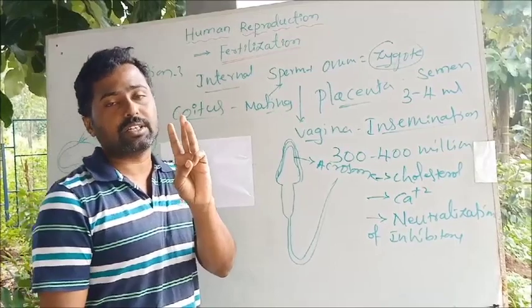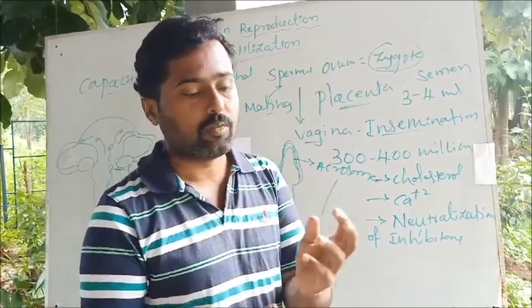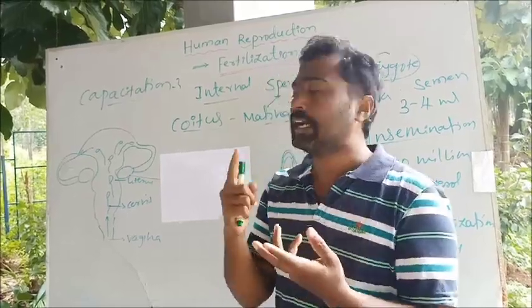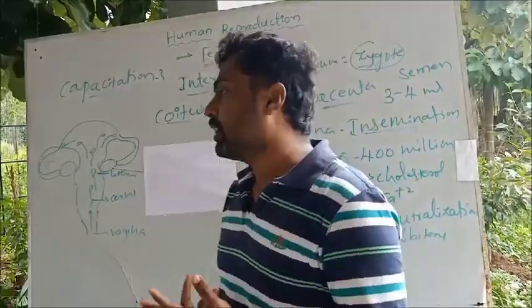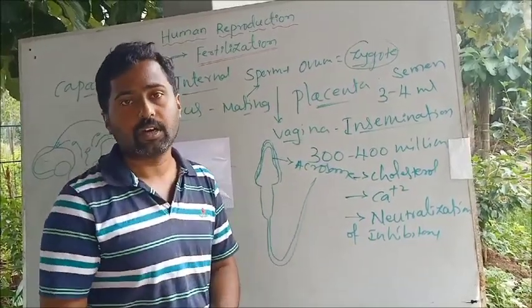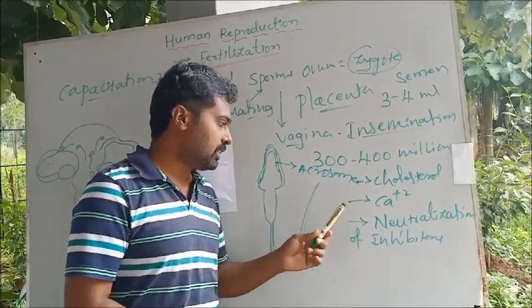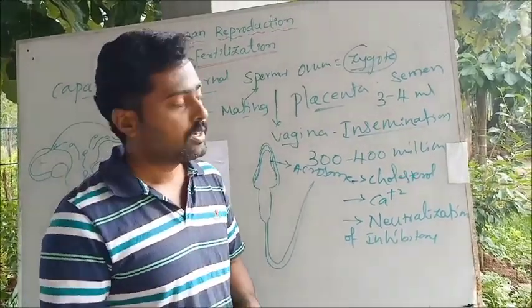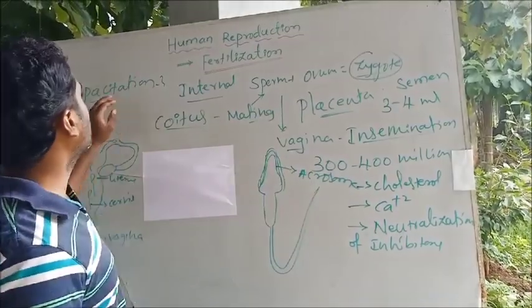See, three events take place during capacitation. One is removal of the fatty sheath or cholesterol sheath that is found around the acrosome. The next is the entry of calcium ion into the sperm, which will increase the motility or activate the sperm. And another is neutralization of inhibitory factors which are found in the semen. So that process is what is called capacitation.